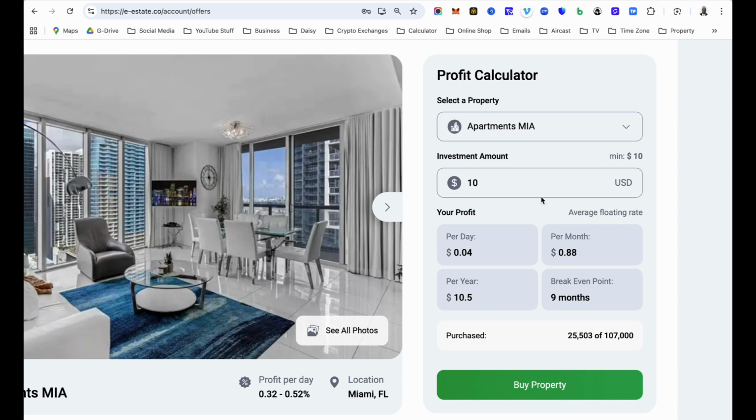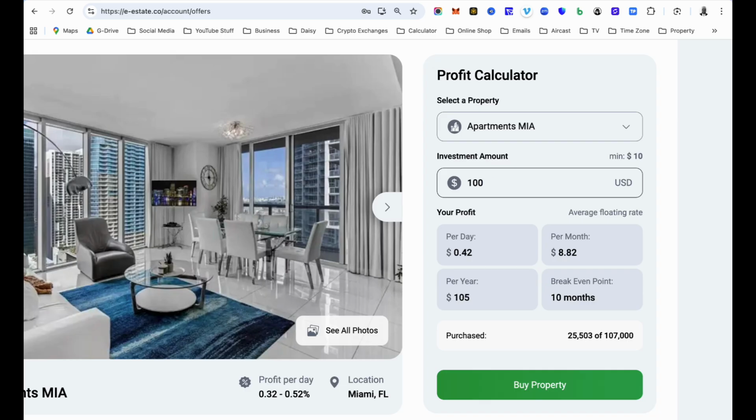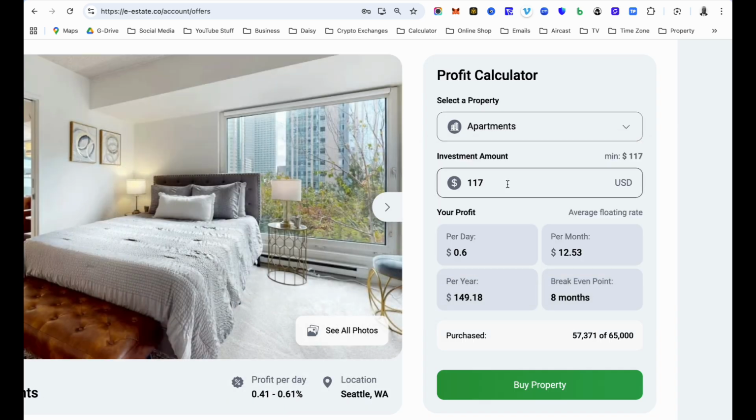Now remember, it doesn't end there. You can add 1,000 or 10,000 if you wish to start with 10,000. They are just telling you that the minimum to start is $10. That doesn't mean that you must start with $10. So if you have more money than $10, of course, you are more than welcome to get started with that.